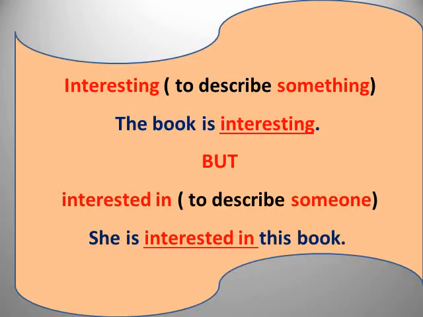So we say she is interested in this book. She likes this book very much. So she is interested in this book. What do we describe? Do we describe the book? No, no, no. We describe she. She is interested in this book. So interesting and interested in.